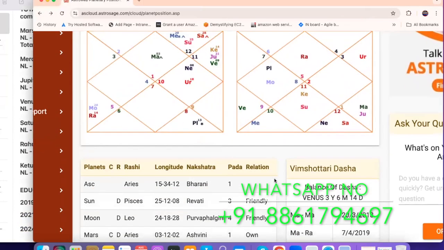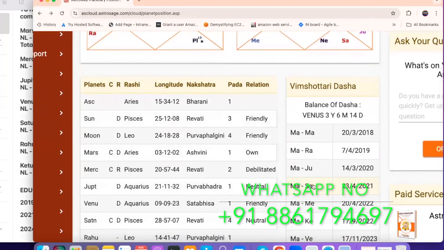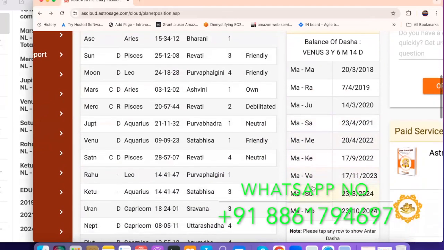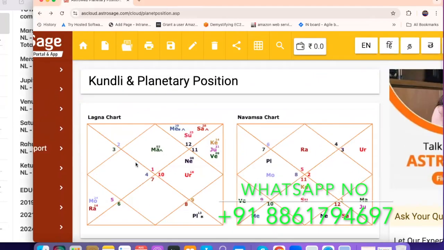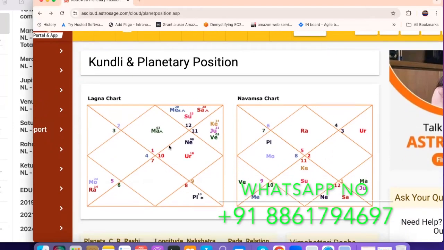If you see 2021, Mars and Saturn till 2024. Okay, Mars is in the first house, ruling the 8th house, which means something to do with behind the scenes. Mars and Saturn is a 10th lord, which gave him the actual job. Saturn is sitting in the 12th house, which gave him work in a multinational company in the IT sector.